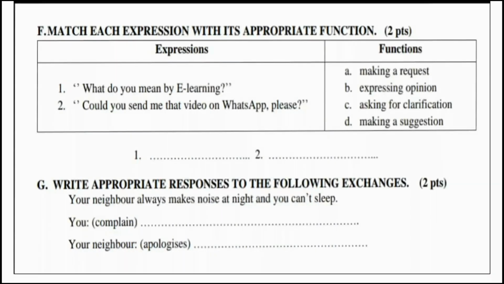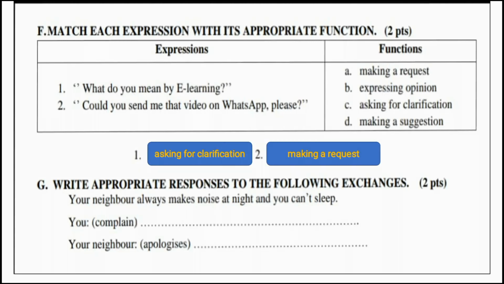The last 2 activities, okay, F and G. F, match each expression with its appropriate function. Number 1, what do you mean by e-learning? Imagine a person who doesn't know the meaning of e-learning and is right now asking. Asking for what? Asking for clarification. It means asking for elaboration and explanation. He needs more explanation. Number 2, could you send me that video on WhatsApp, please? Somebody is asking you to do him a favor using the expression could you and the expression please. It means asking you in a polite way. This is making a request.